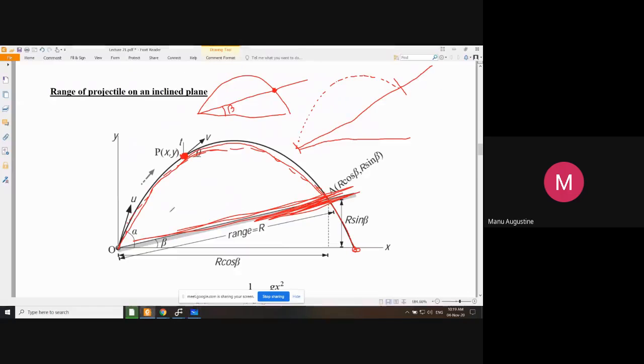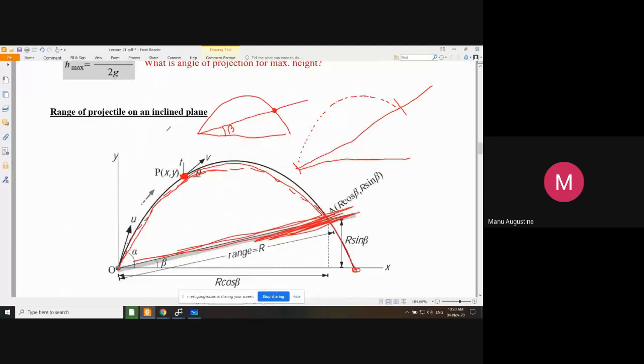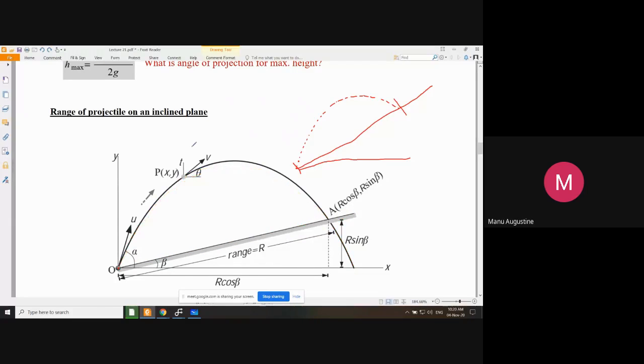So we have collected some information and now let us see how to calculate the range of a projectile on an inclined plane. Now the derivation for this goes like this. I will explain. This is also a standard derivation.